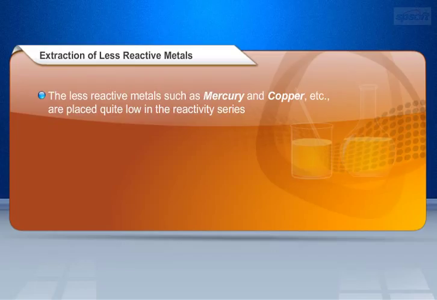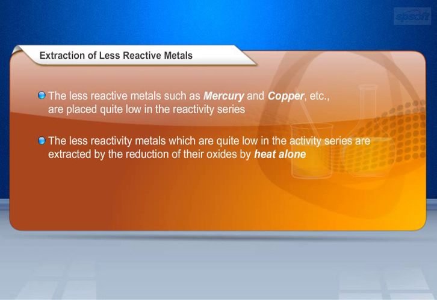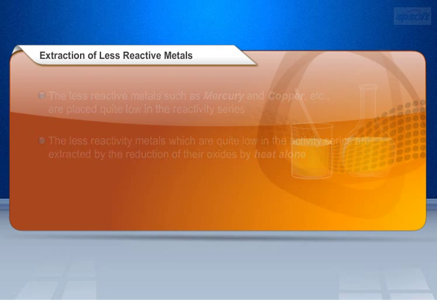Let us now discuss extraction of less reactive metals. The less reactive metals such as mercury and copper, etc., are placed quite low in the reactivity series. The less reactive metals, which are quite low in the activity series, are extracted by the reduction of their oxides by heat alone.